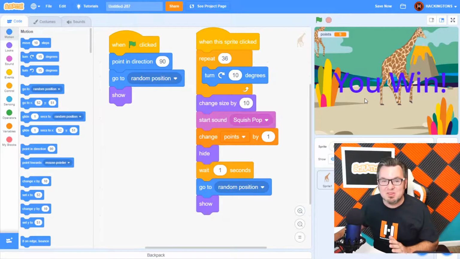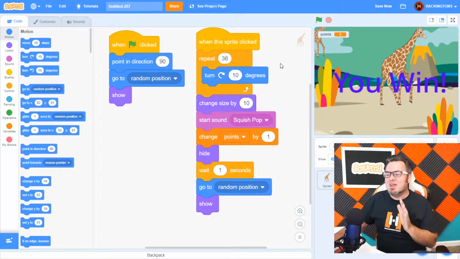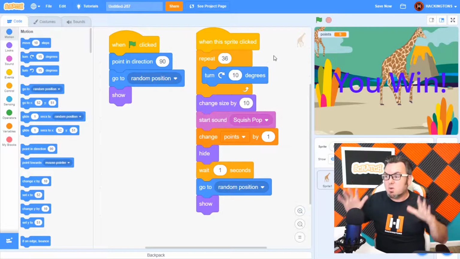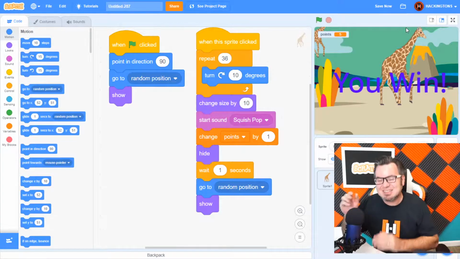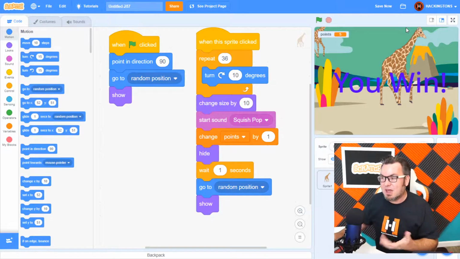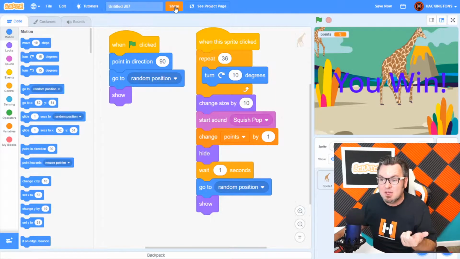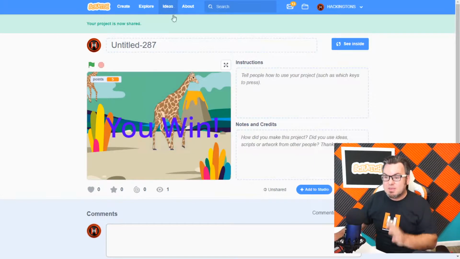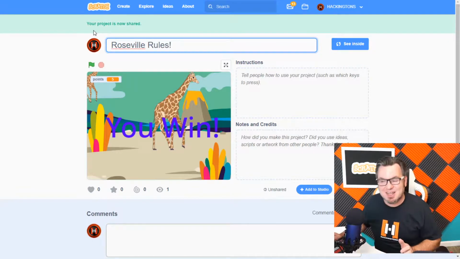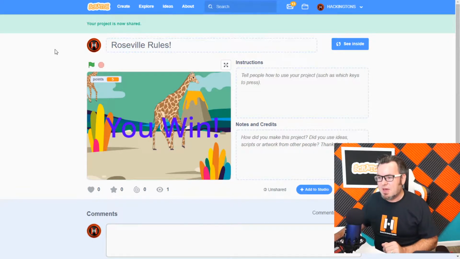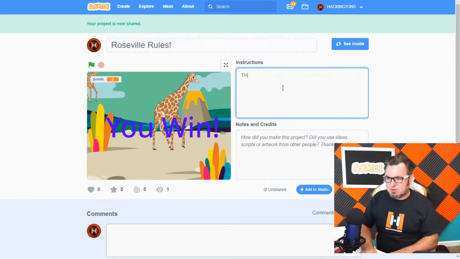Do I have enough time? No, I only have 1 minute. I have to share this project. Okay, so I'm logged in. Because I'm logged in and my parents have approved the account, it sends you an email and you have to approve the account. When you approve your Scratch account, it gives you the share button. So you can click the share button. Then you can name it, and you could say something exciting, like Roseville rules. Isn't that awesome? Yeah, Roseville, you guys rule. And then I can say, thanks.